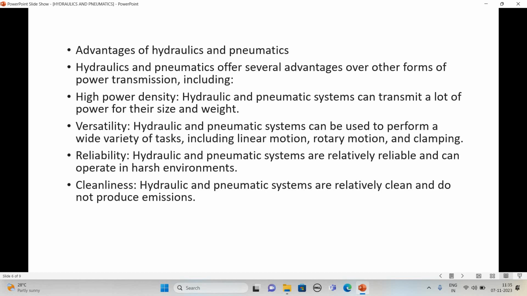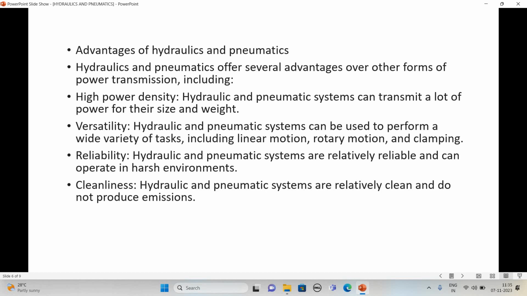Then the next advantage is reliability. Hydraulic and pneumatic systems are relatively reliable and can operate in a harsh environment. These hydraulic and pneumatic components are reliable, and the system is reliable. There is nothing hazardous or dangerous.